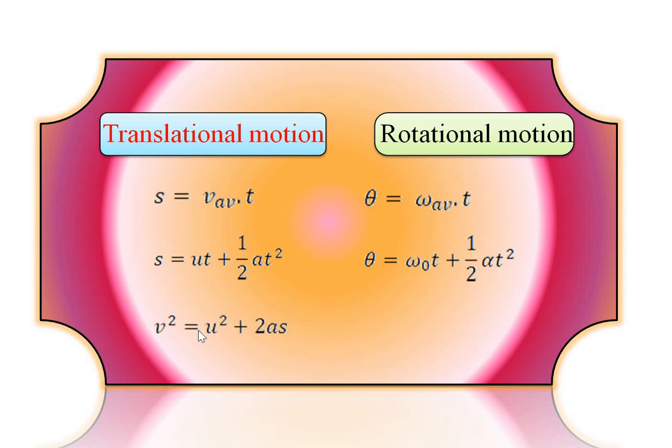v squared is equal to u squared plus 2as in translational motion. And omega squared is equal to omega 0 squared plus 2 alpha theta in rotational motion. So the third equation in translational motion is v squared is equal to u squared plus 2as. In rotational motion, it is omega squared is equal to omega 0 squared plus 2 alpha into theta.